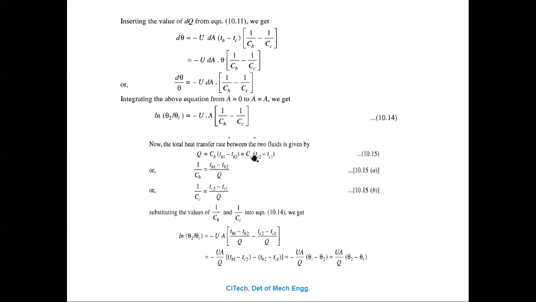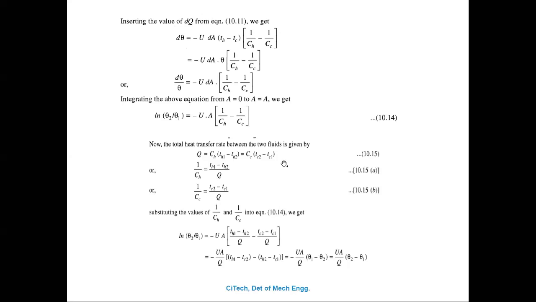Q can also be calculated using CC, the capacity of the cold fluid, which is mass flow rate into specific heat, into TC2 minus TC1. By using this equation also, you can calculate the total heat transfer rate between the two fluids.